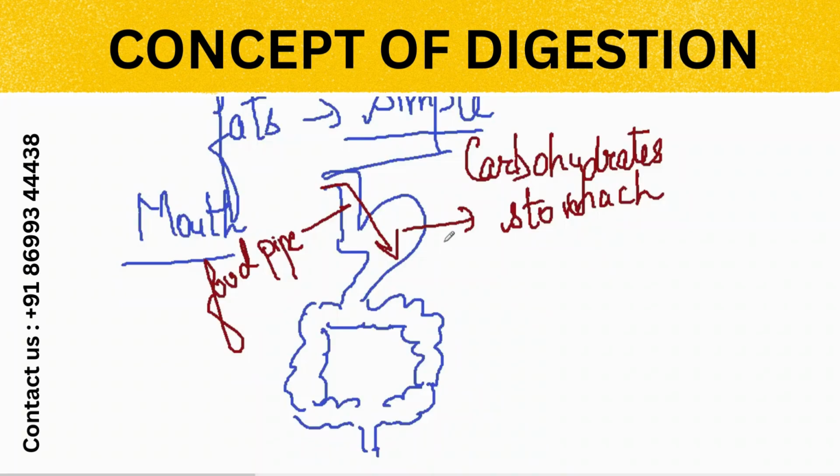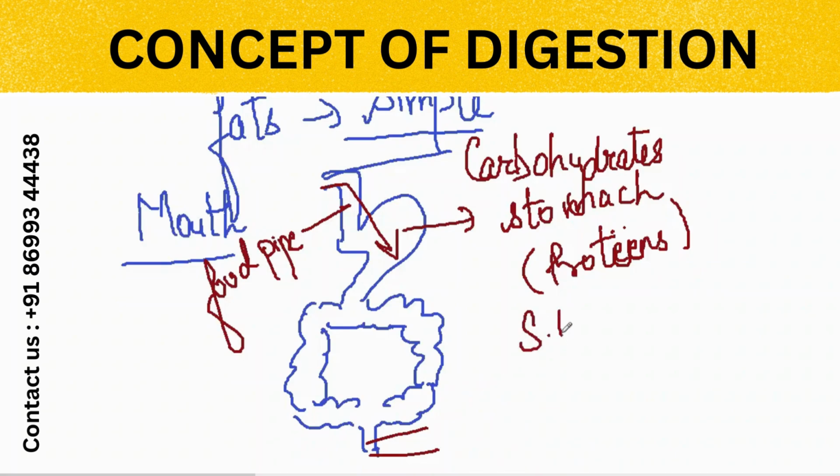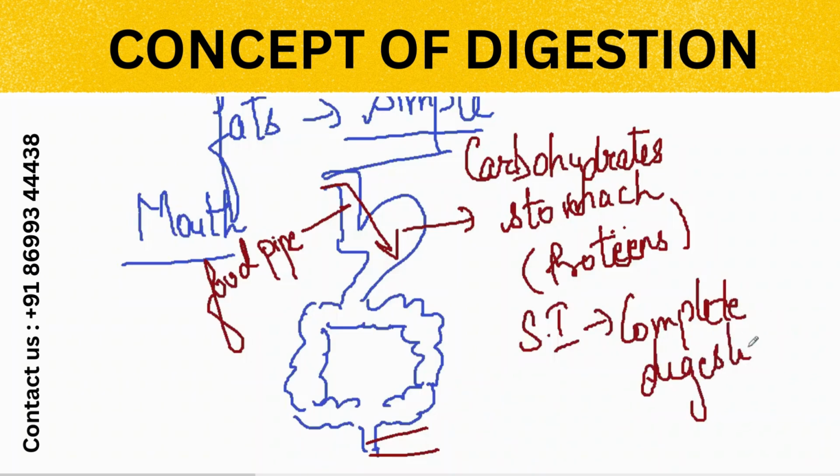In the stomach, the digestion of proteins will take place. Only the digestion of proteins will take place. No digestion of carbohydrates and fats will take place. Then the food passes to the small intestine, then to the large intestine, then to the rectum, and then to the anus. In the small intestine, you should know, the complete digestion of food will take place. Whatever we are eating, the complete digestion will take place in the small intestine.